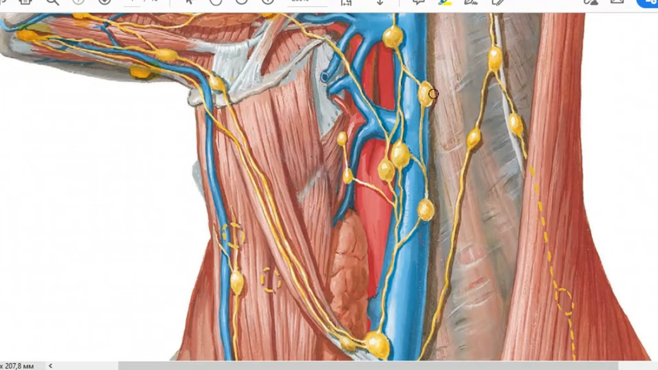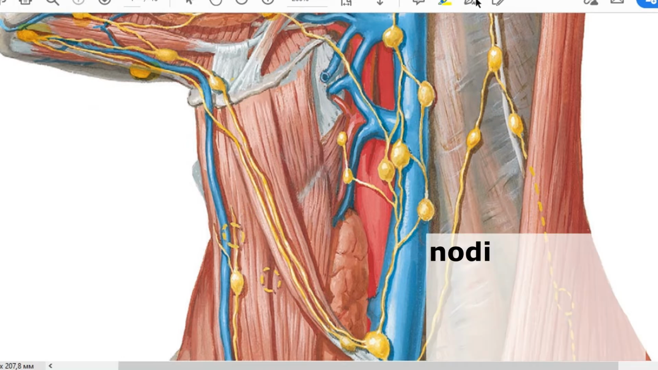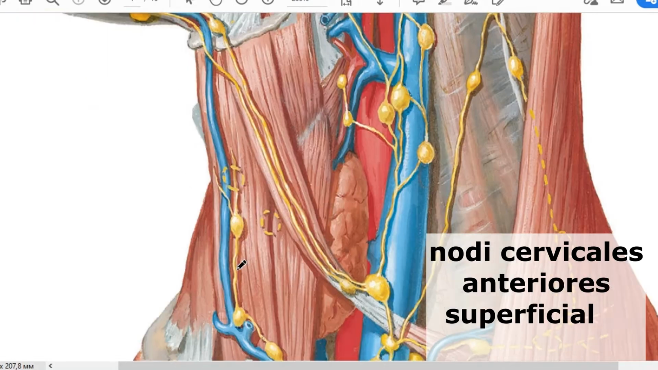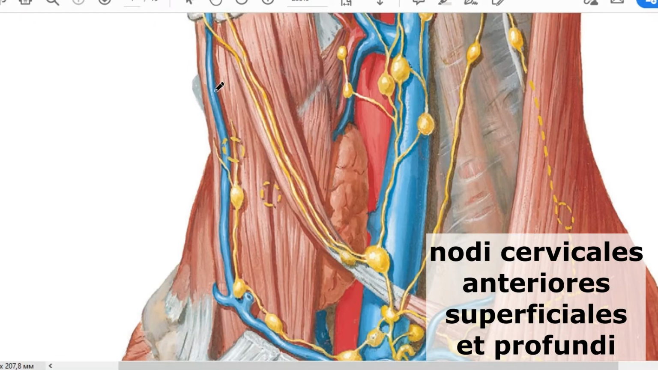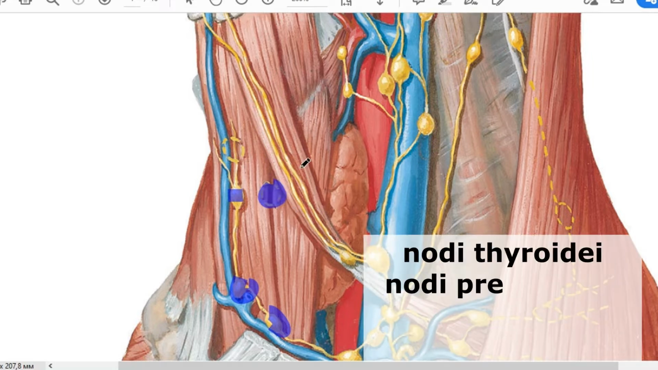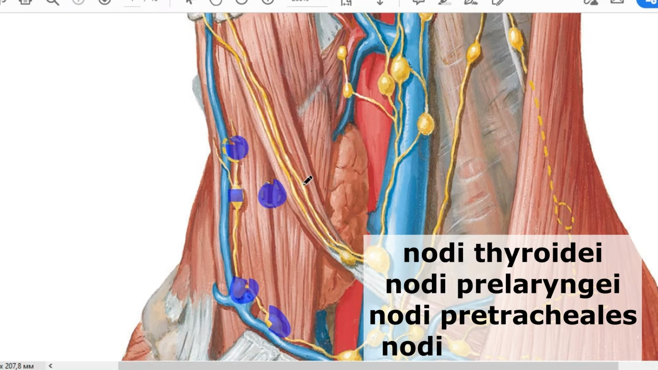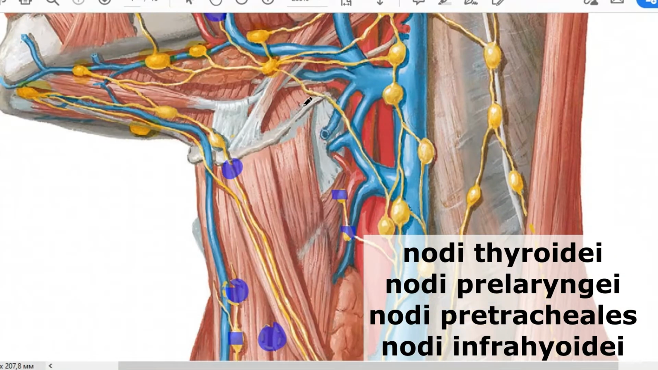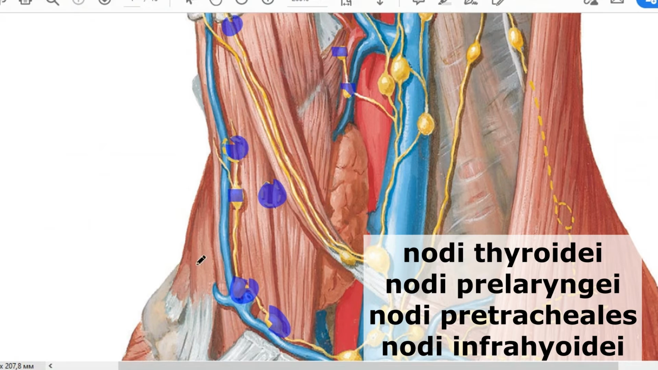All lymph nodes of the neck are divided into anterior and lateral groups, and these two groups are subdivided into deep and superficial. So we have nodi lymphatici cervicales anteriores superficiales, the superficial anterior group that accompanies the vena jugularis anterior. Here you can see them. And nodi lymphatici cervicales anteriores profundi, the deep ones, situated around organs of your neck. So there are nodi lymphatici thyroidei and parathyroidei, nodi lymphatici prelaryngeales in front of the larynx, and infrahyoidei below the hyoid bone. So this is the anterior group.